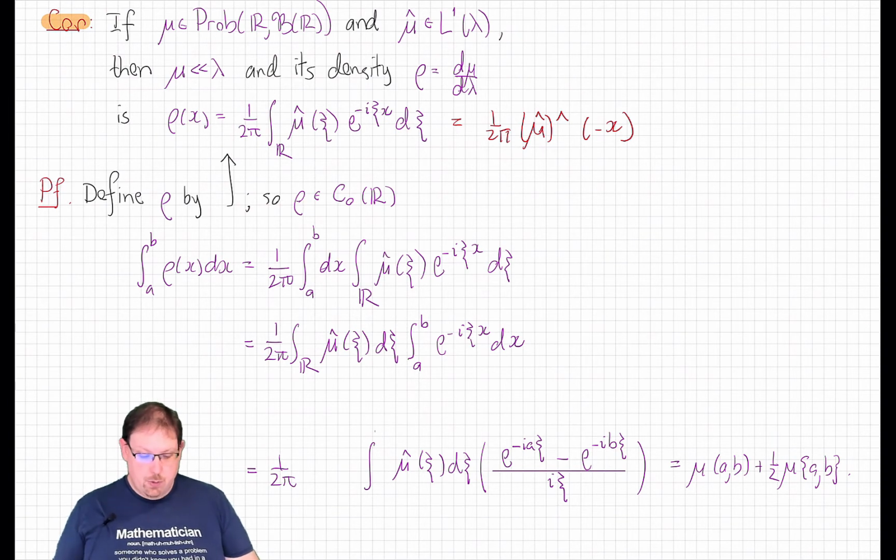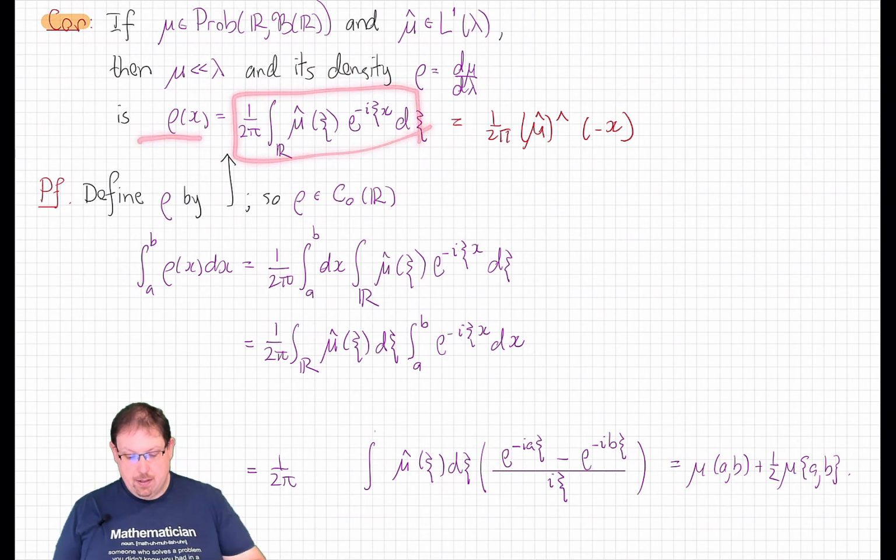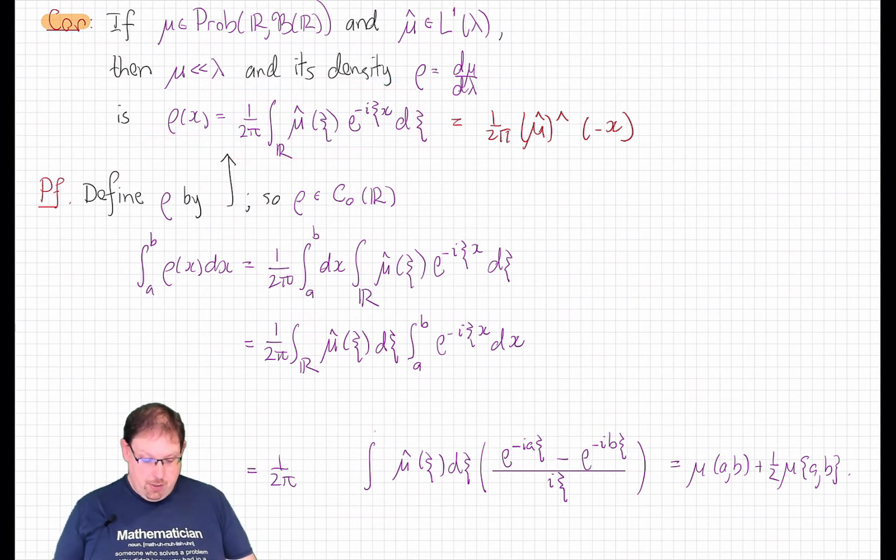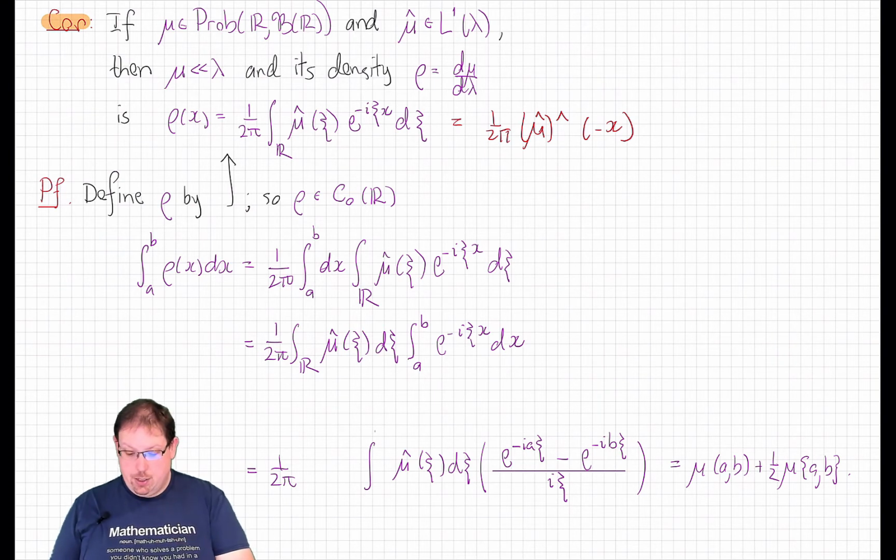So to prove this, we'll start with this putative density rho, defined by this Fourier transform of the Fourier transform. Now, by observing that this rho is, up to a dilation and scaling, the Fourier transform of a function which we're assuming is in L1, by the Riemann-Lebesgue lemma, this function decays to 0 at infinity. We'd like to see it's actually in L1, and that its integral reproduces the measure mu.